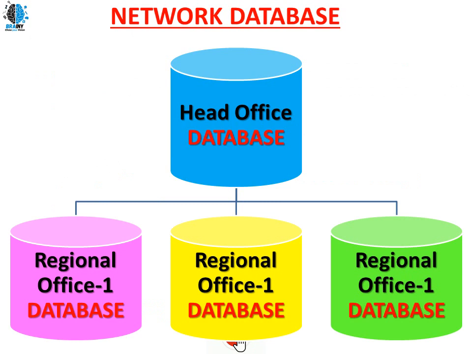So network, as you can see on the screen, head office database will be managed by regional office databases, regional office 1, 2, 3. So all these databases will be managed by the head office. So this is an example of a network database.